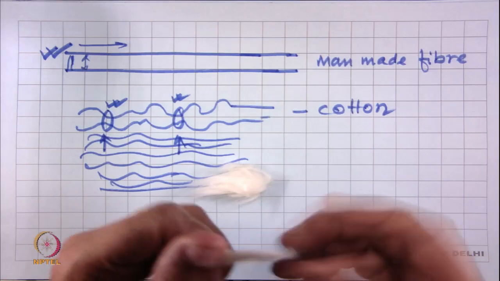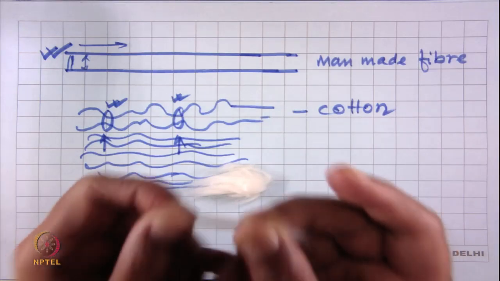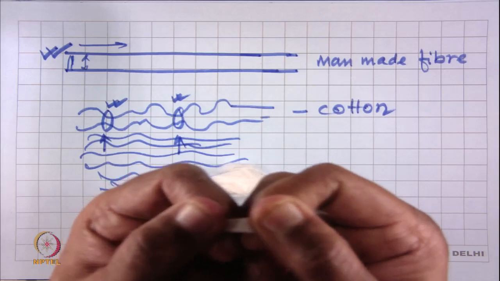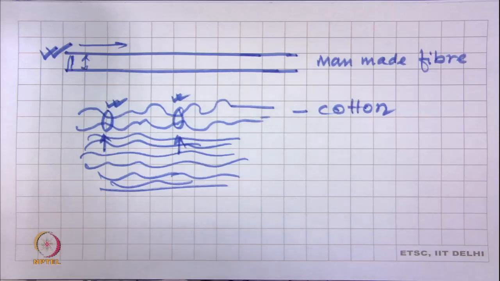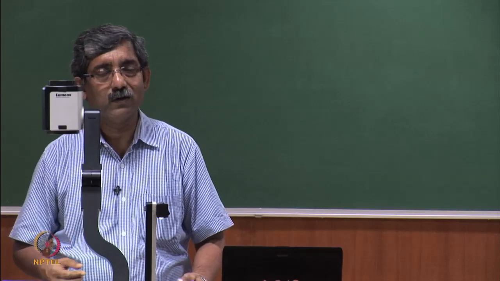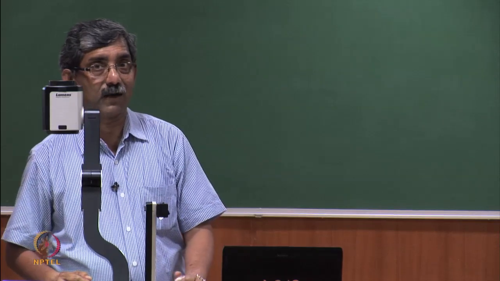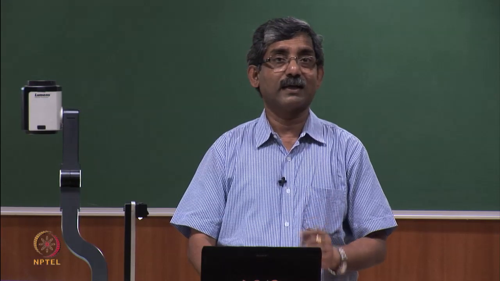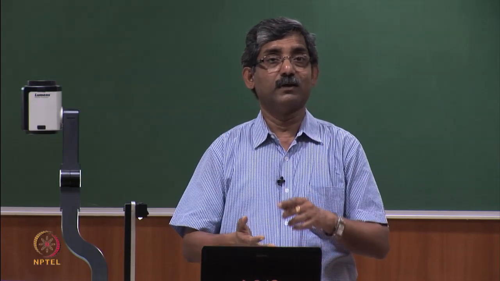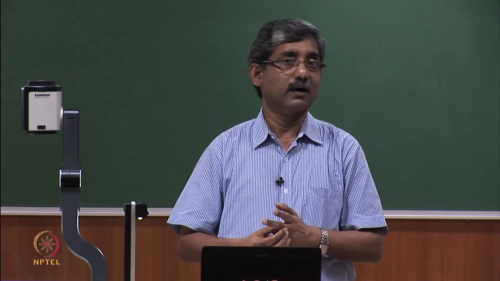Instead of that, we take a bundle of fiber, then try to break the bundle and measure it, and after that by simple calculation we can convert it to fiber tenacity, fiber strength characteristics. So, natural fibers are tested for their bundle strength due to high variation in terms of length and fineness. That is the reason why natural fibers are tested in bundle form. It may be cotton, may be jute, different natural fibers.